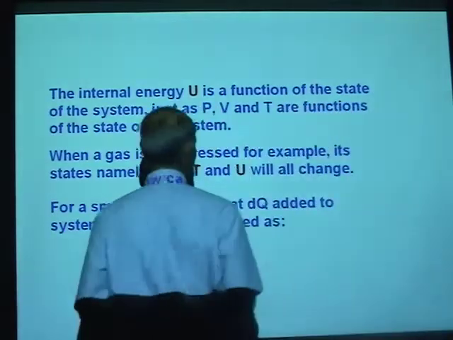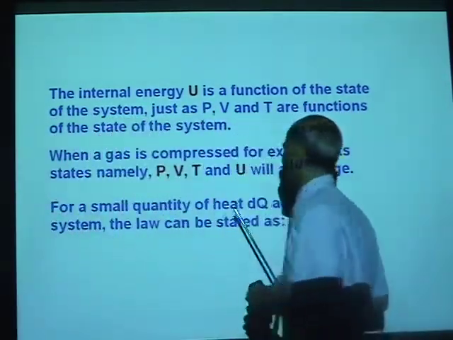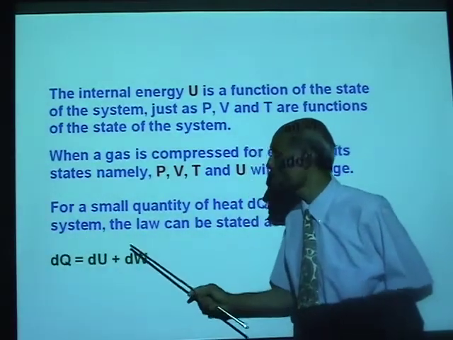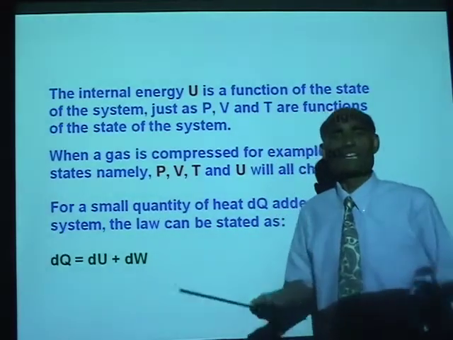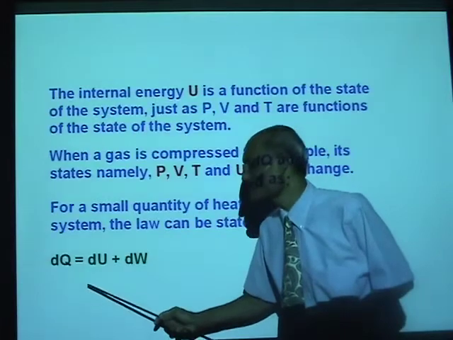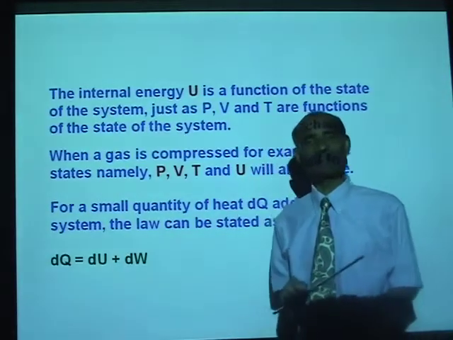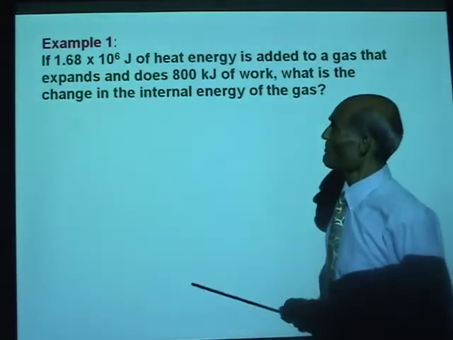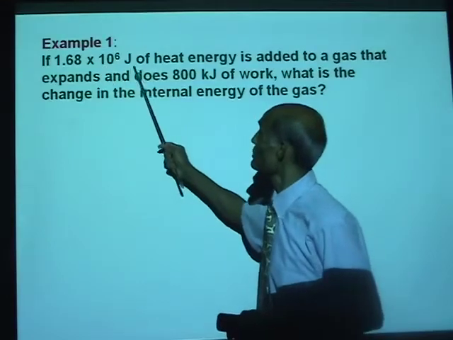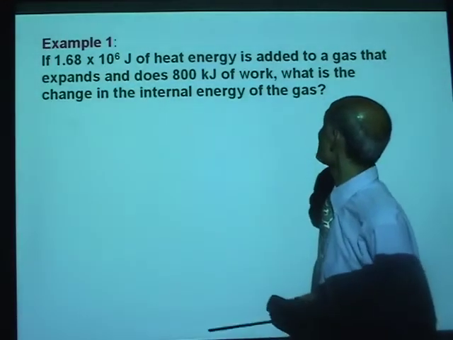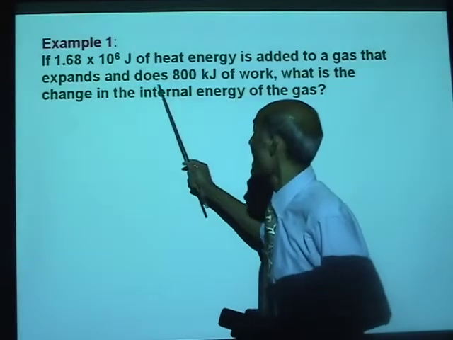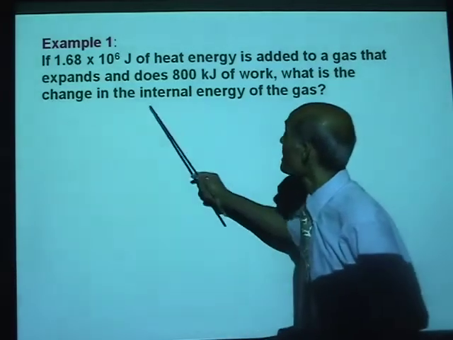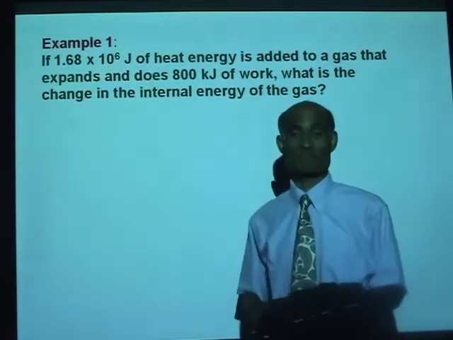For a small quantity of heat dQ added to the system, the law can be written as dQ equals dU plus dW. Well, it's not different from delta Q equals delta U plus delta W. The same equation. Let's do a small problem. If 1.68 times 10^6 joules of heat energy is added to a gas that expands and does 800 kilojoules of work, what is the change in the internal energy of the gas?